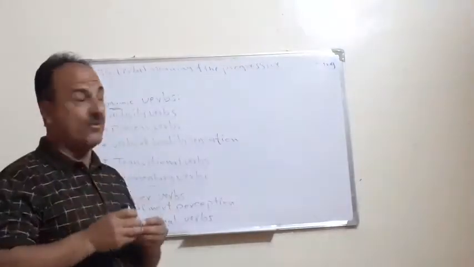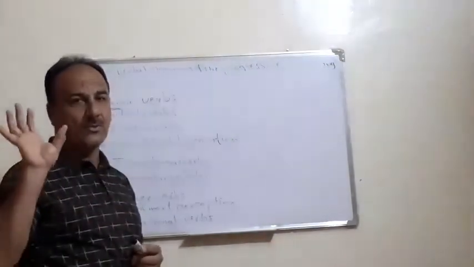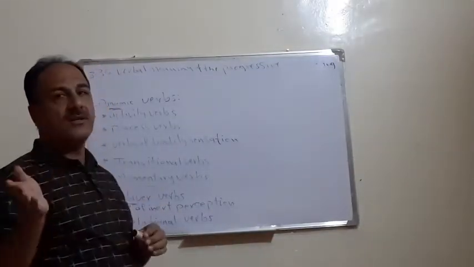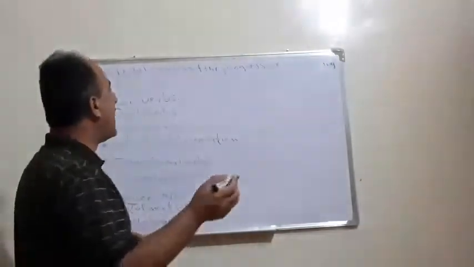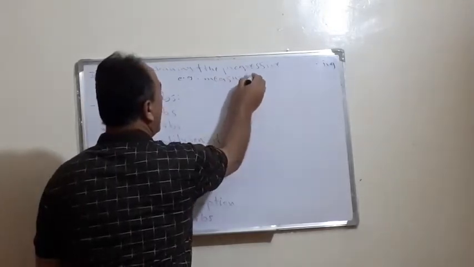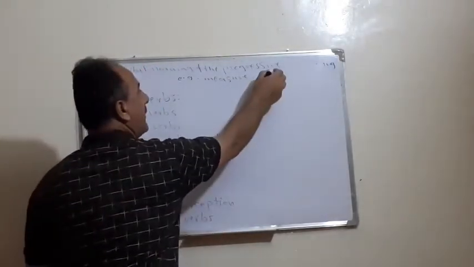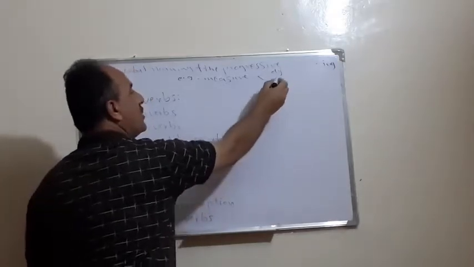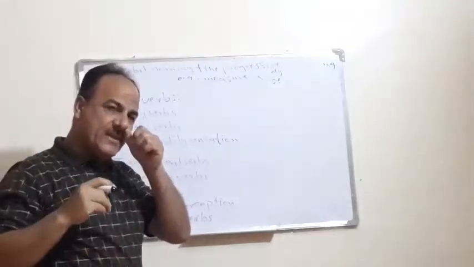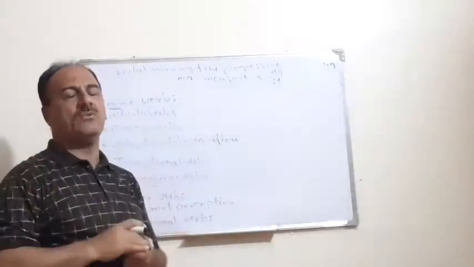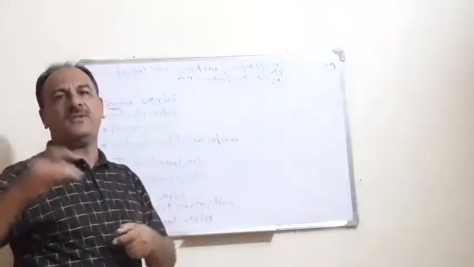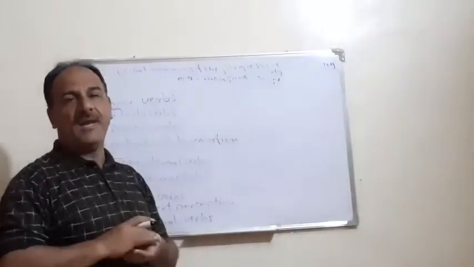We explained this before. But we have a special group of verbs that can be stative and dynamic according to the situation. An example of this is the verb measure. The verb measure can be stative or dynamic according to what? To the situation or the meaning of the verb. If we say, for example, they are measuring the court, in this case we put the ing. Or we say the court measures 30 or 40 meters. Here we cannot put ing on the verb.